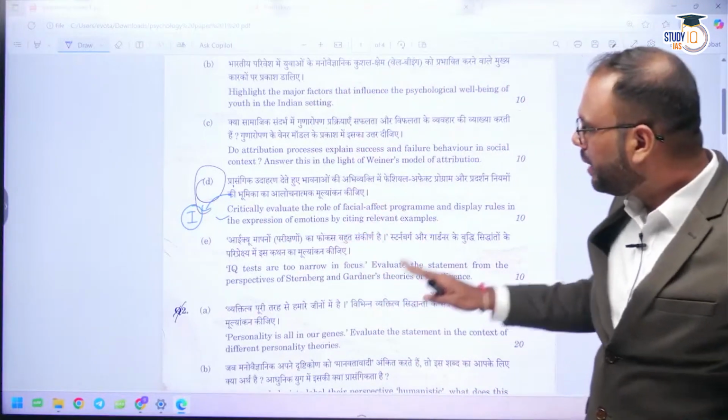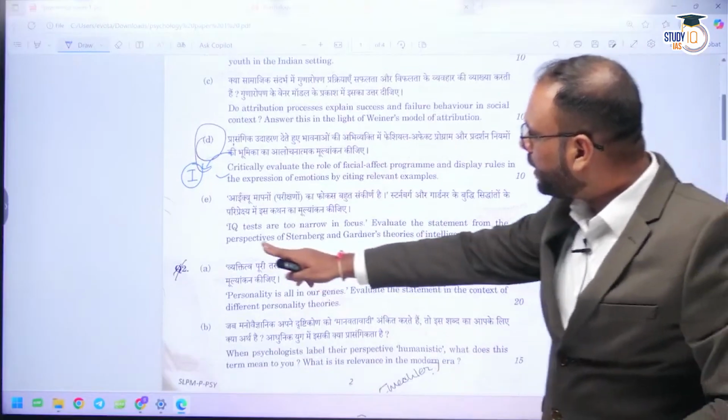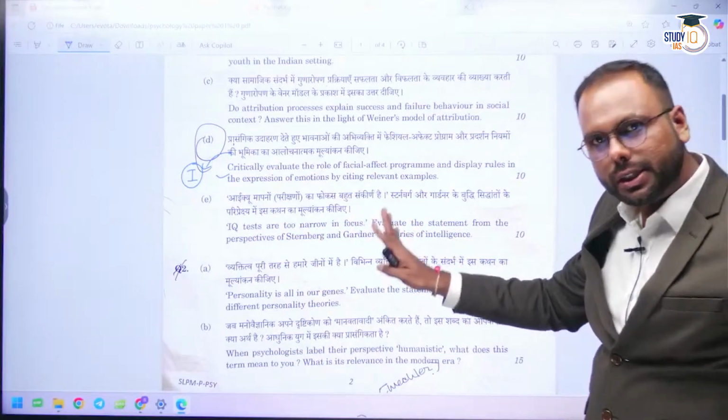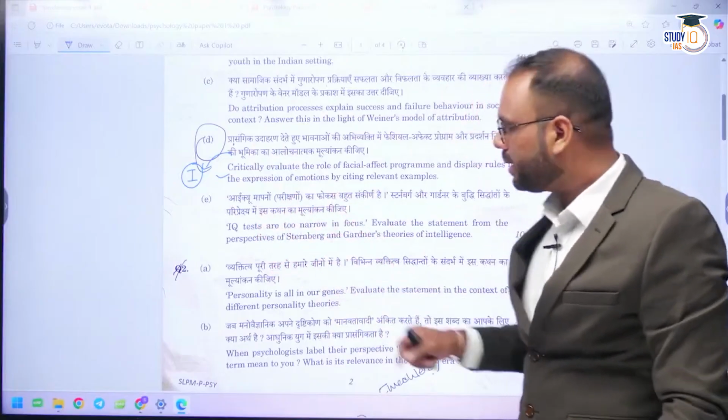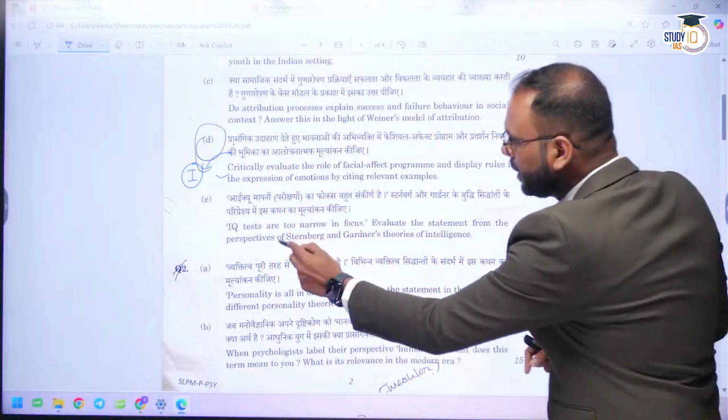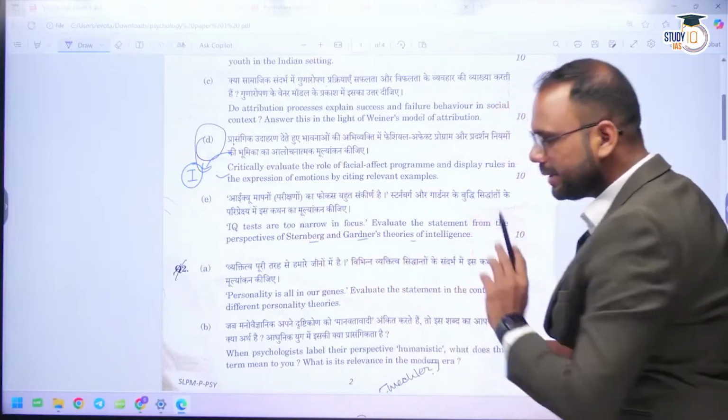Again, if we move forward, IQ tests are too narrow in focus. Such types of questions have already been asked. So you can say this is also a direct question. Evaluate the statement from the perspective of Sternberg-Gardner theory of intelligence.